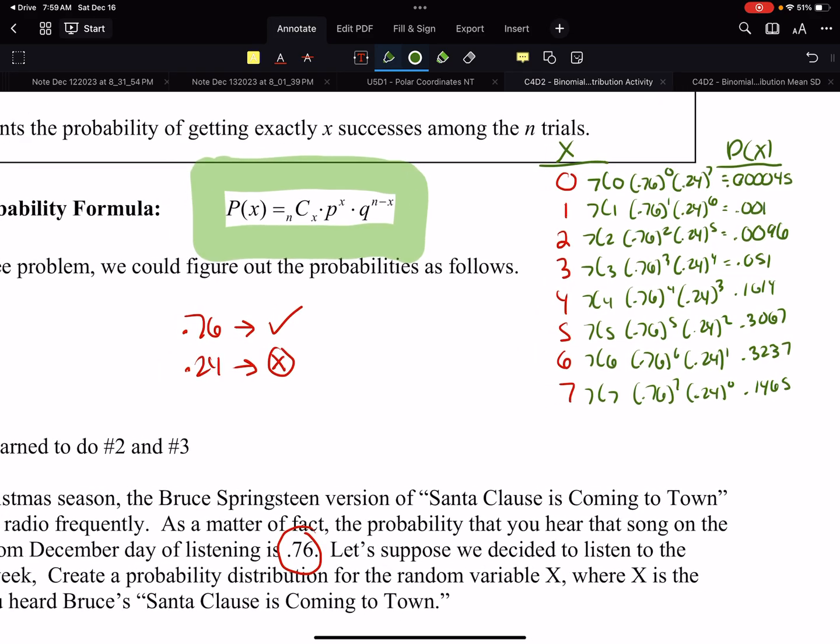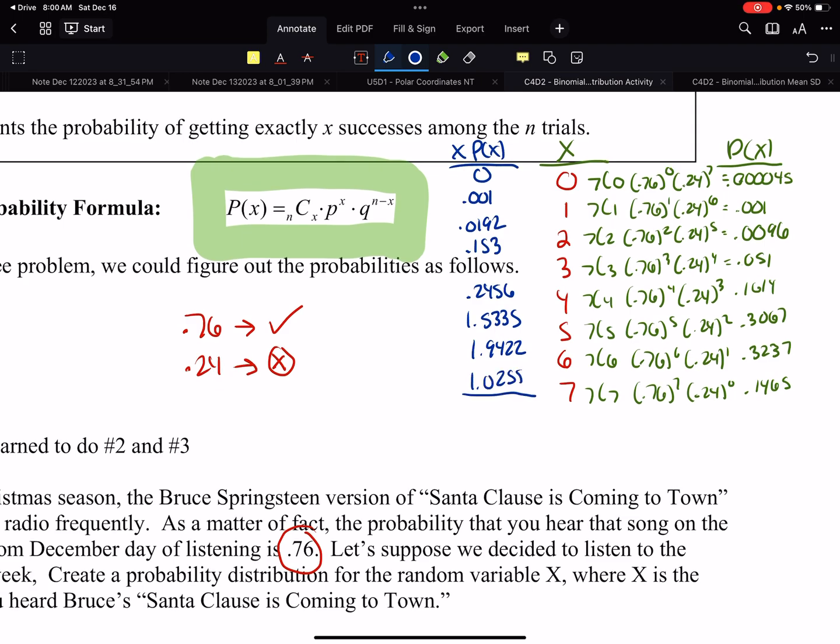So if we make an extra row, x times P of x, we got 0, 0.001, 0.0096 times 2 is 0.0192, 0.051 times 3, 0.153, 0.1614 times 4, we have 0.6456, 0.3067 times 5, 1.5335, 0.3237 times 6, 1.9422, 0.1465 times 7, 1.0255.